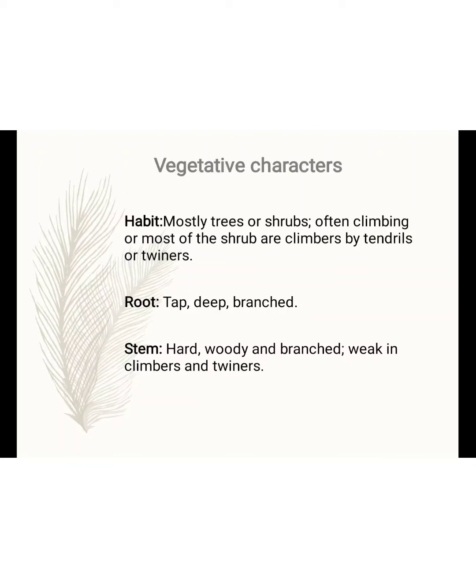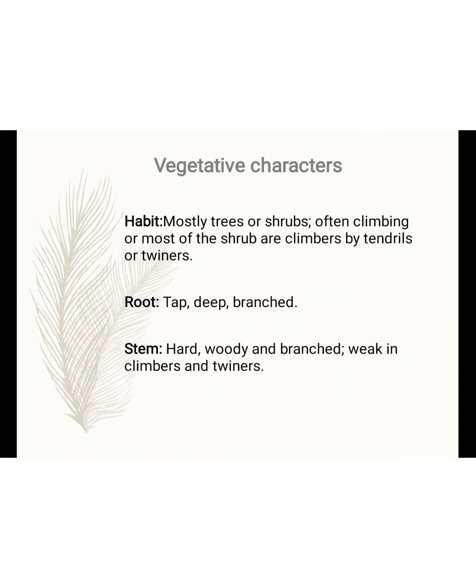In habit, mostly tree or shrub, often climbing, or most of these shrubs climb by tendrils or are twiners. It means in the Bignoniaceae family, herb plants are not included. Most of the plants are shrubs and trees, but in the shrubs there are climber plants climbing by tendrils or twiners. Twiner means a long branch and erect stem which climbs by twining its body around the supporting plant. So it is a twiner.